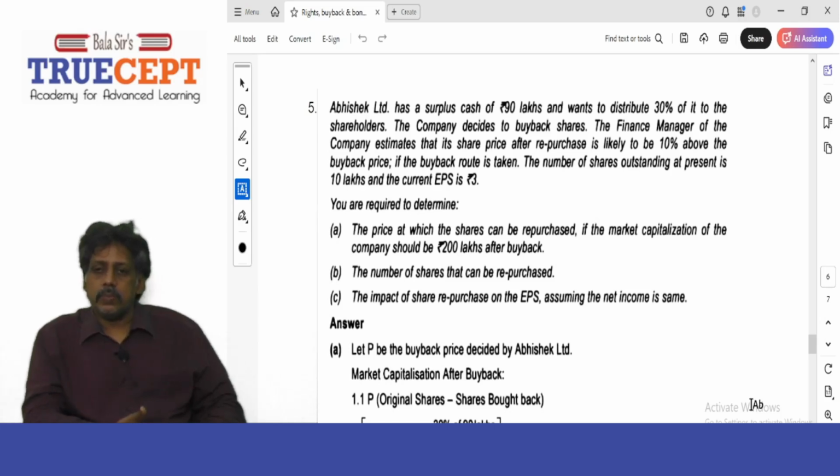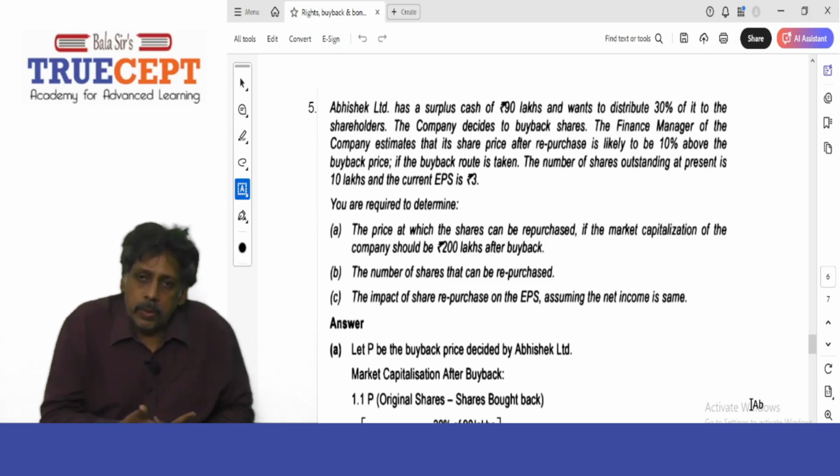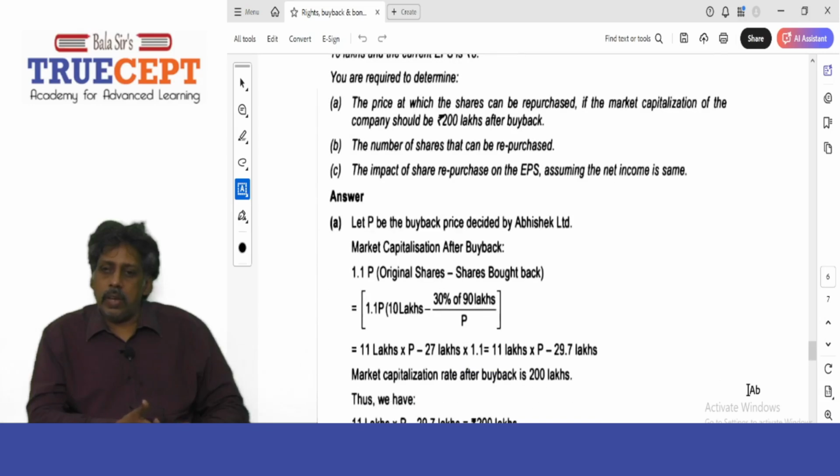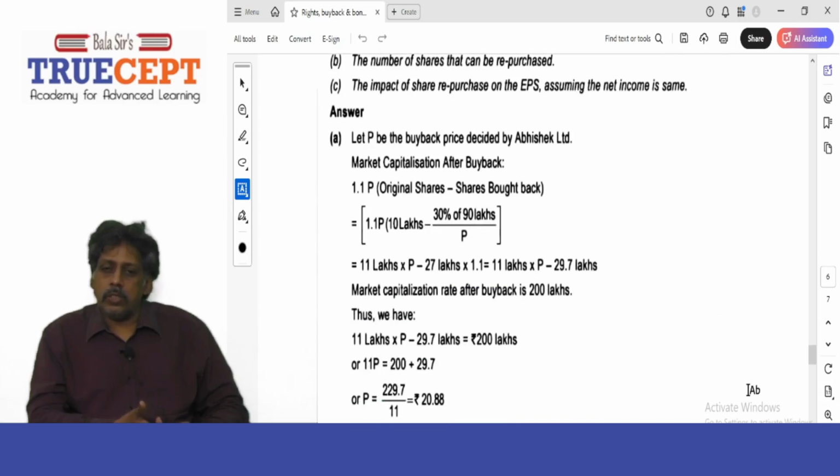Next. B. The number of shares that can be repurchased. How many shares can be repurchased with rupees 27 lakh once you calculate the buyback price? And number 3. The impact of share repurchase on the EPS, assuming the net income is the same. These are the questions thrown at you. Now, let us go ahead and take on the solution.